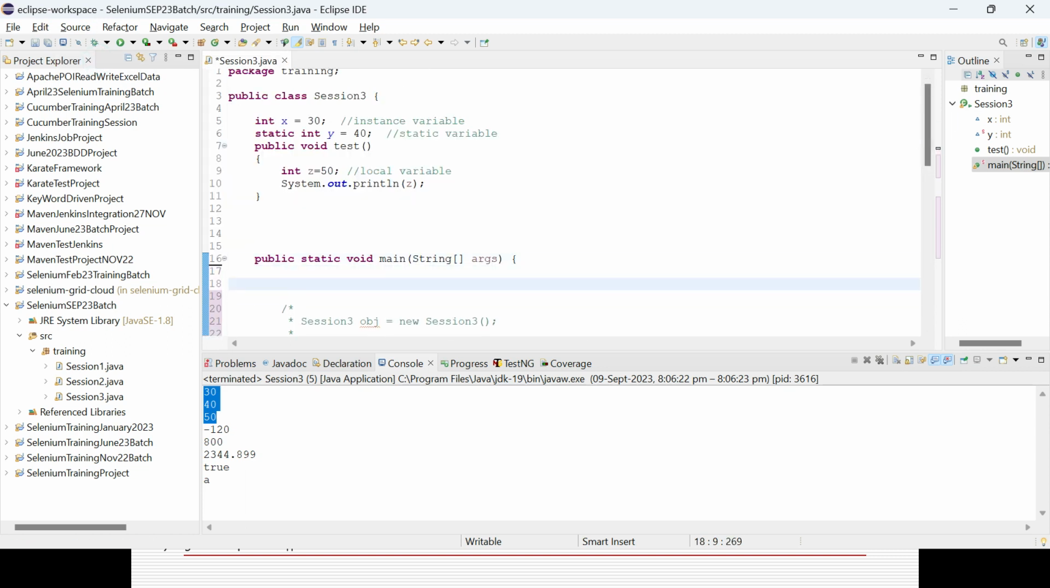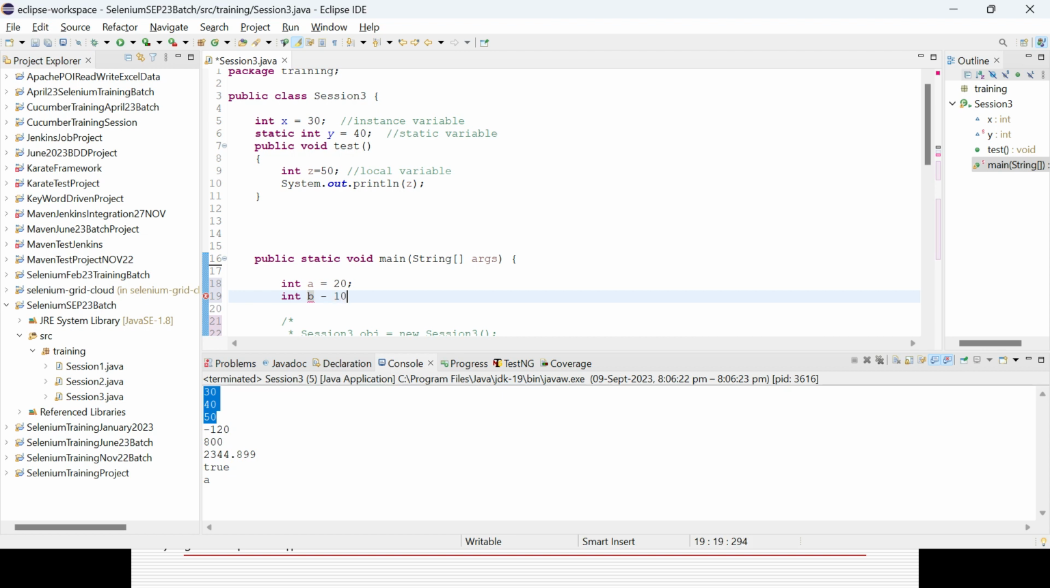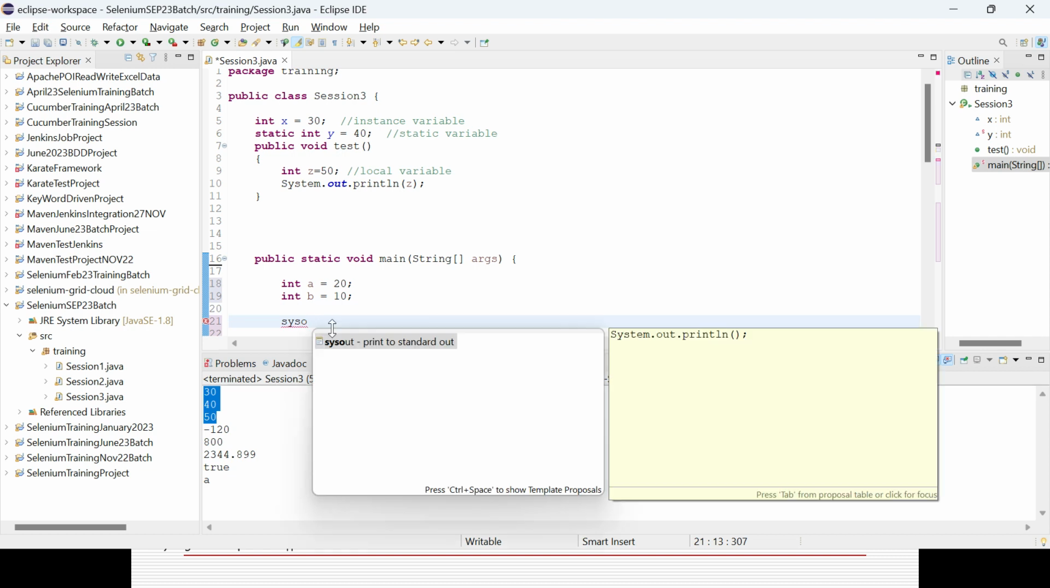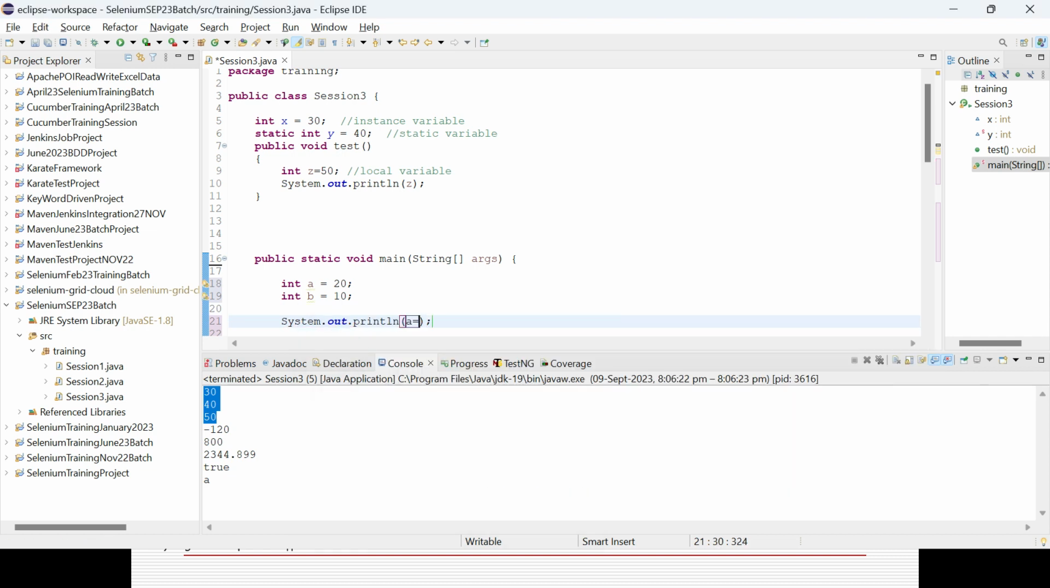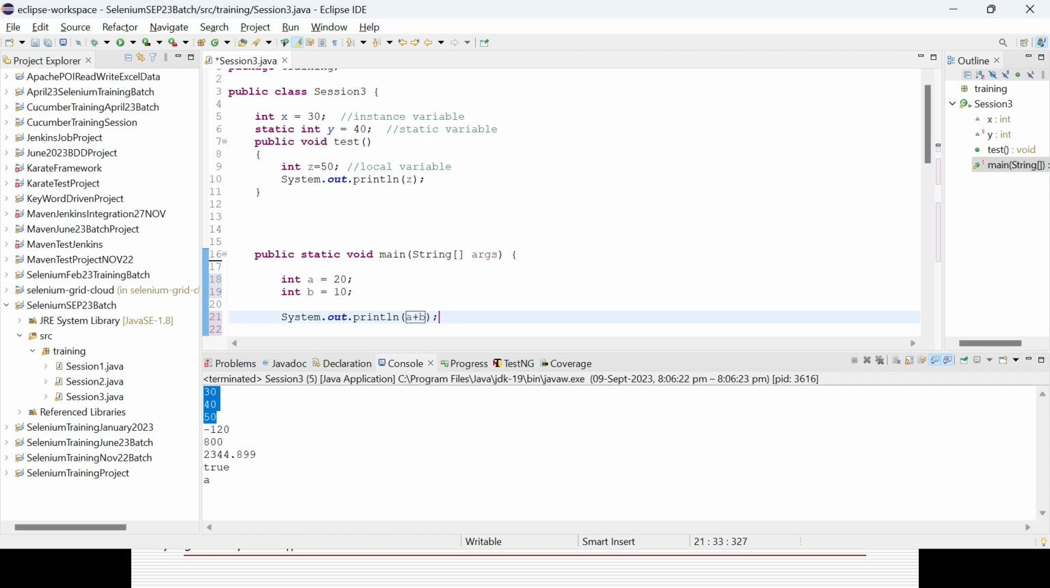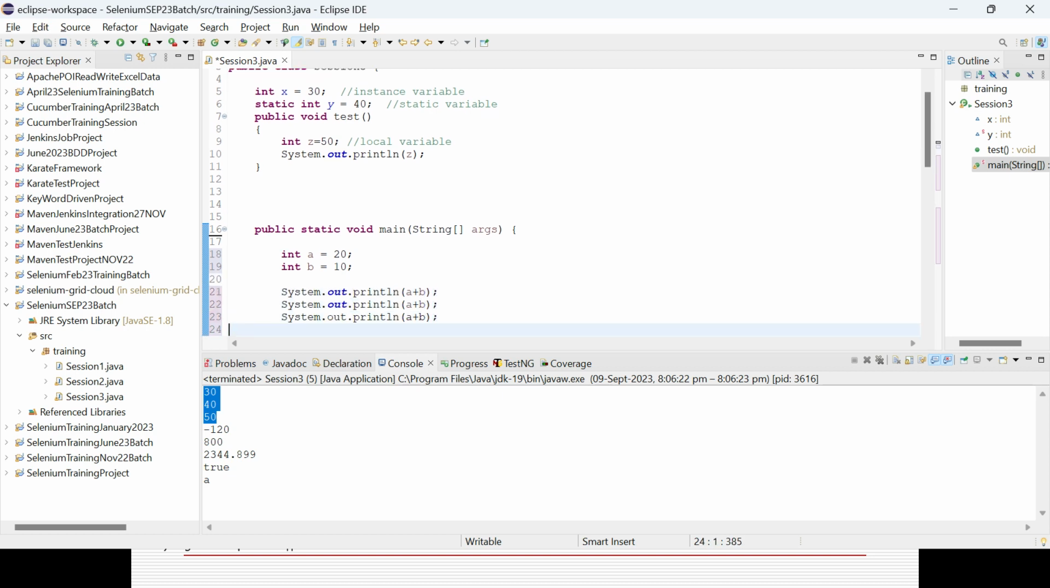Let's define some variable, say integer a equal to 20, integer b equal to 10. Now I can do something like this. So a plus b, a minus b, all this stuff, right? It will work in a similar way. Plus is addition, minus is subtraction, and division, multiplication, all this stuff.